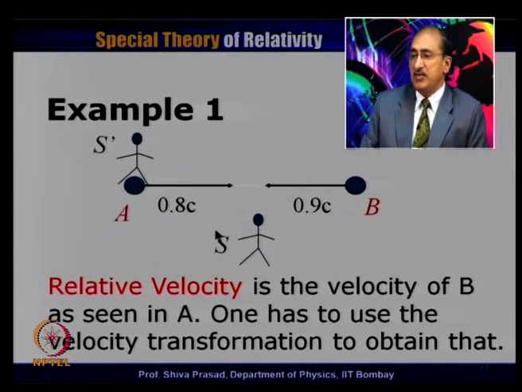So, the question now is that if these two speeds are given, what is the speed of particle B in particle A's frame of reference, which I am calling the S prime frame of reference?